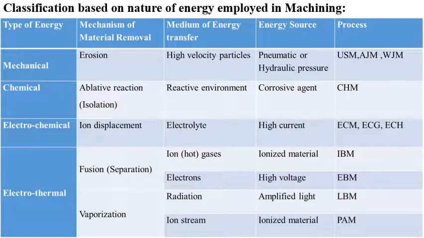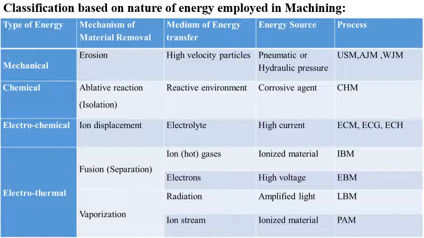Okay. Next, third energy method, combination of electrical energy and chemical energy, electrochemical machining. Here the material removal takes place by using ion displacement. In this case, ion displacement is the mechanism of material removal process.